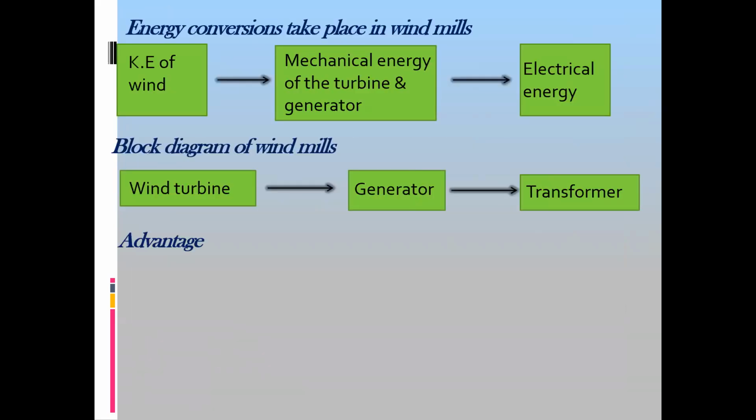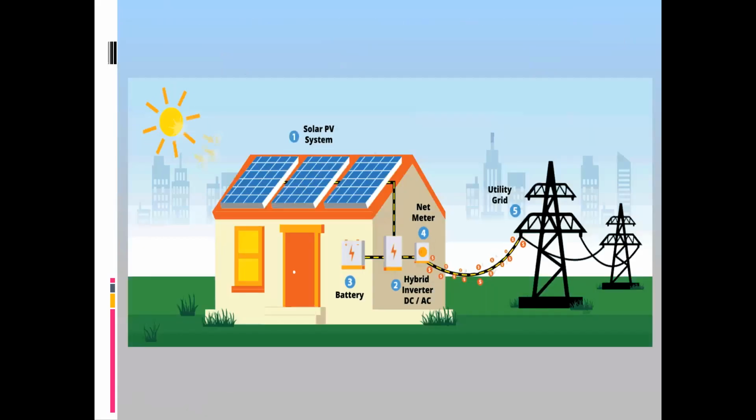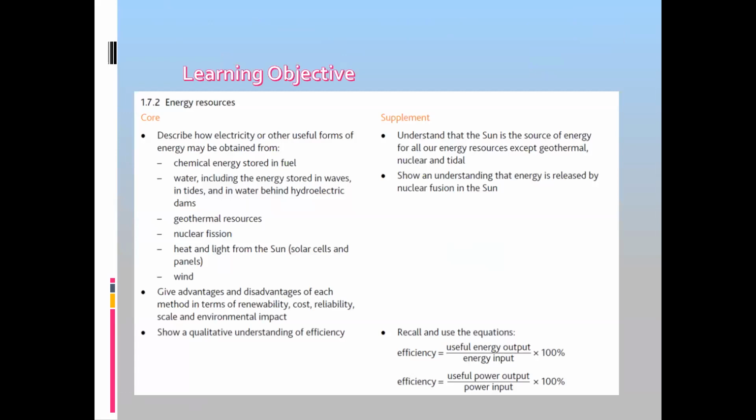So three forms of energies, the source is not the sun. Which three forms? As you can see, the sun is the source of all energy resources except geothermal. Geothermal is energy from the earth. Nuclear is energy from the atom, the nucleus of an atom, and tidal is due to the moon.